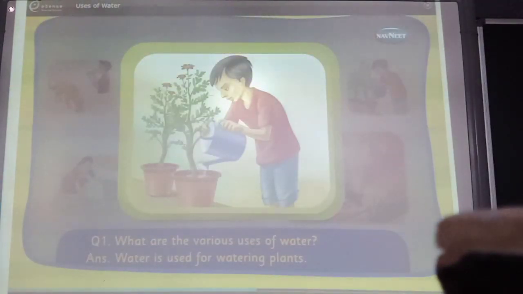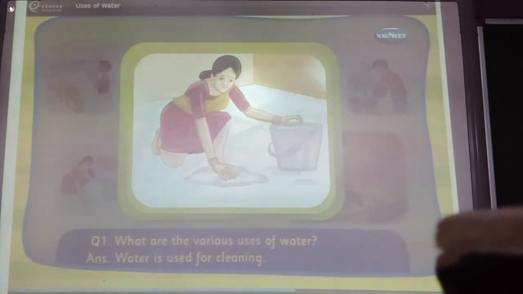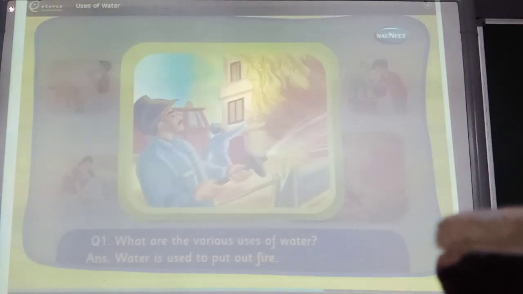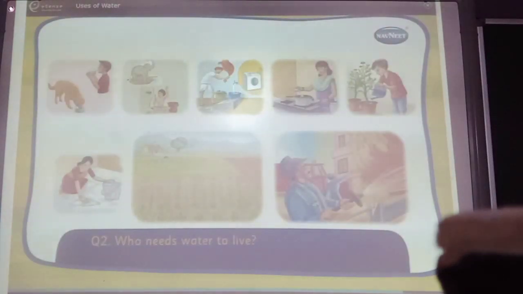Water is used for watering plants. Water is used for cleaning. Water is used to put out fire. Water is used for farming. Who needs water to live? All living beings need water to live.